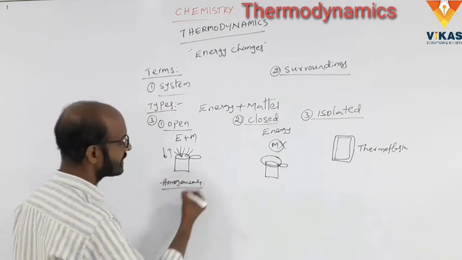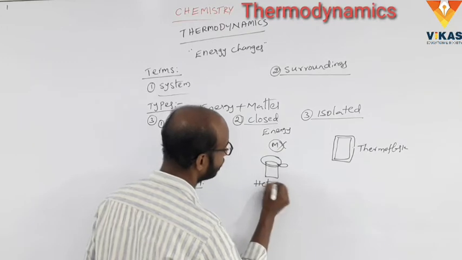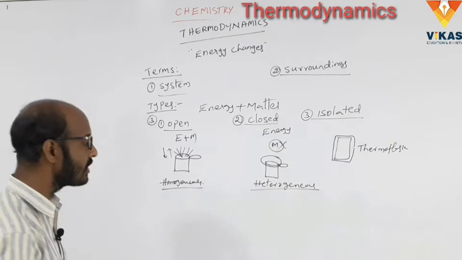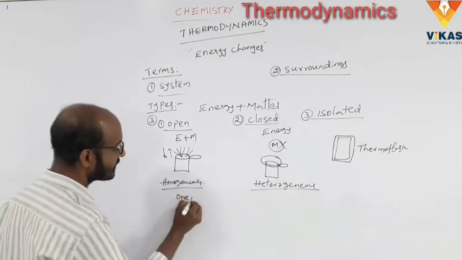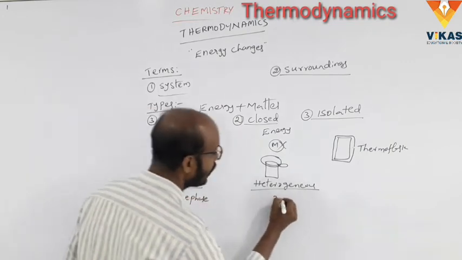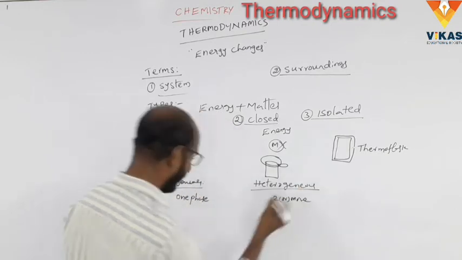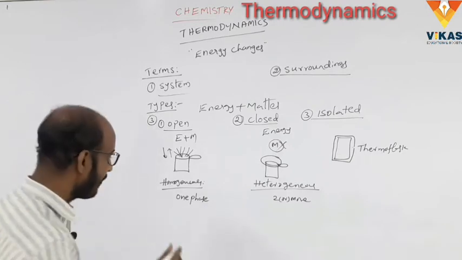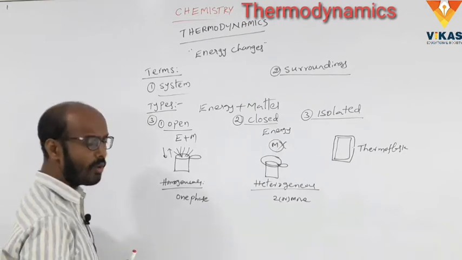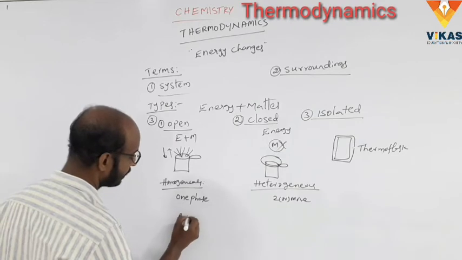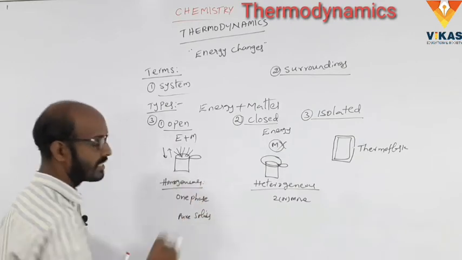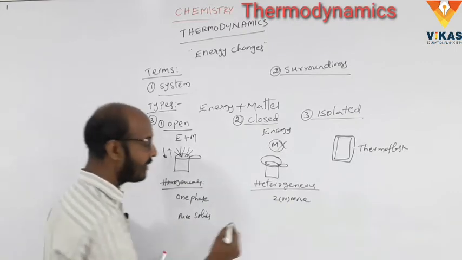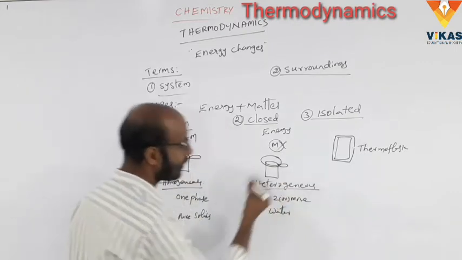And next, homogeneous and heterogeneous. What is a homogeneous system? What is a heterogeneous system? A homogeneous system contains only one phase. A heterogeneous system contains two or more phases. For example, pure solids, pure liquids and a mixture of gases are examples of homogeneous. And water is the best example of heterogeneous.